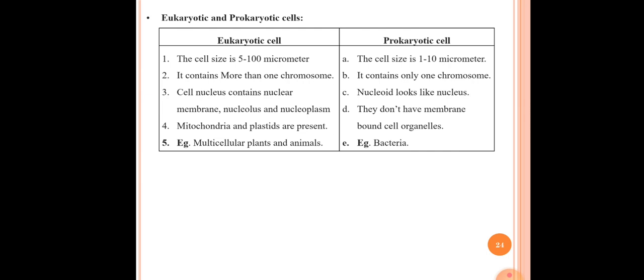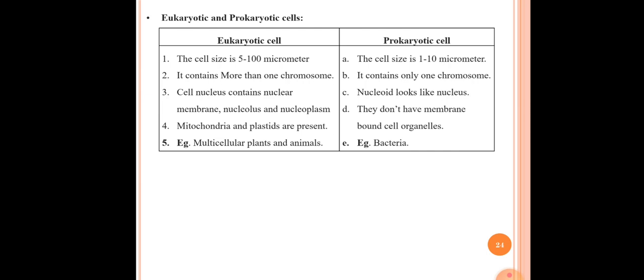So this is the last point of our chapter, that is the difference between eukaryotic and prokaryotic cells. The first difference is the cell size. In the case of a eukaryotic cell, the cell size is 5 to 100 micrometers. In the case of a prokaryotic cell, the cell size is 1 to 10 micrometers.